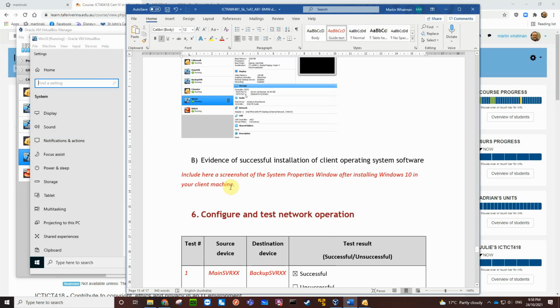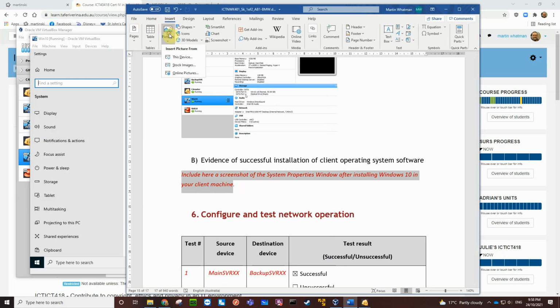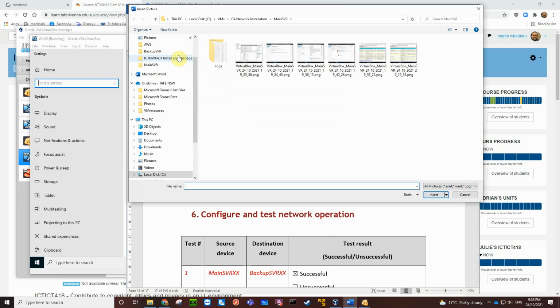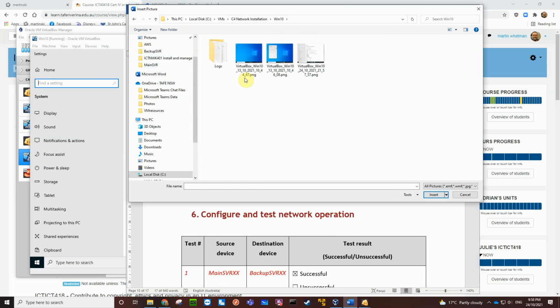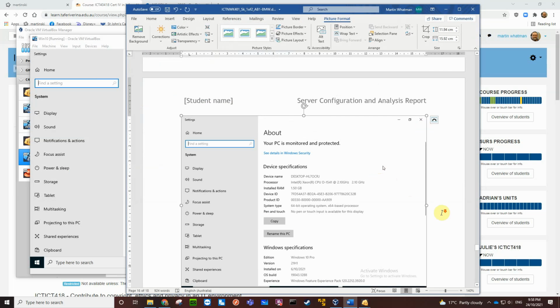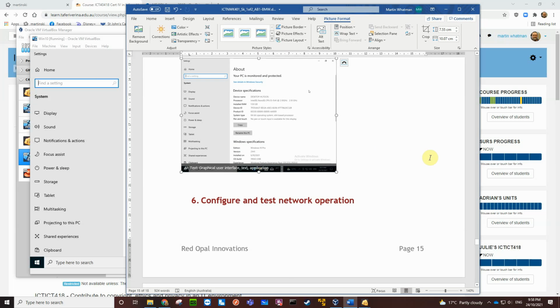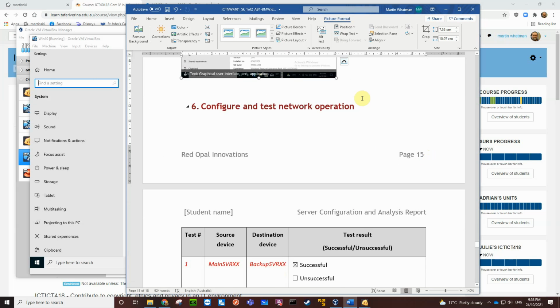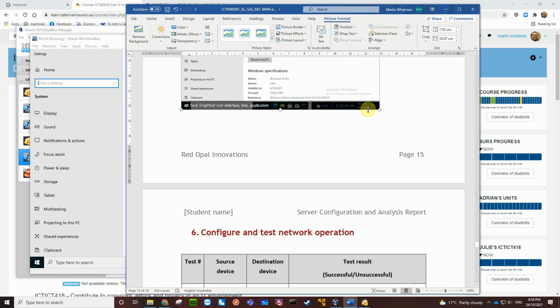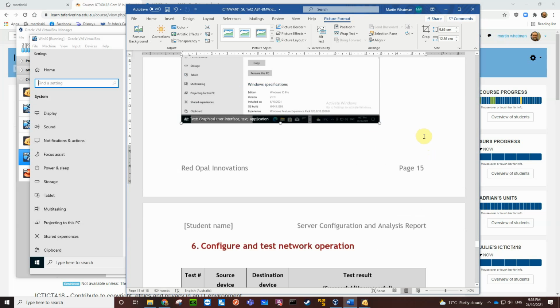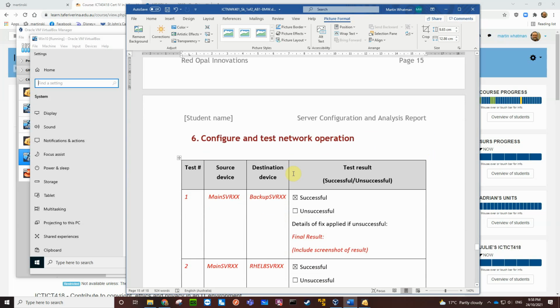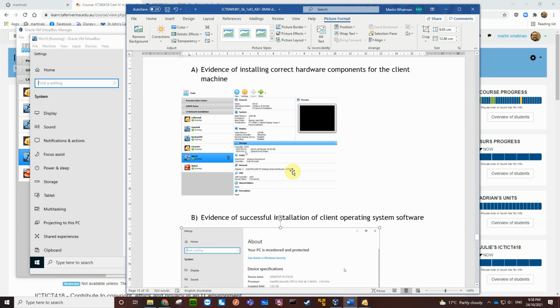And in here we just highlight all of that, insert picture, device, go to Windows 10, and we're looking for that last one, and we want to resize this. Okay, that's better because it pushes the next one to the next page. Okay, so that's 5 done, A and B.